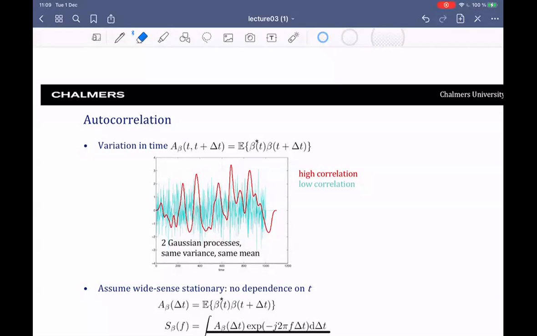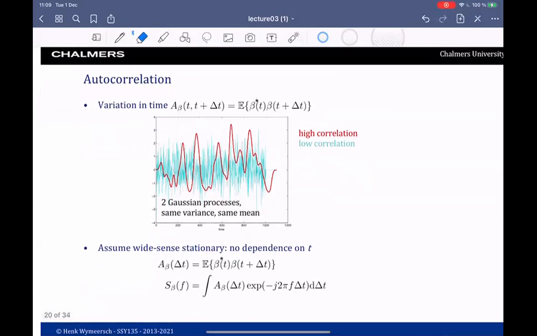Now we continue with the last part of this lecture where we talk about how quickly the channel is changing over time. And this is given by the autocorrelation function. So recall from the first lecture that the autocorrelation function of a random process B is given by this expression here. So it tells you to what extent the channel at some time t is correlated with the channel a little bit later.